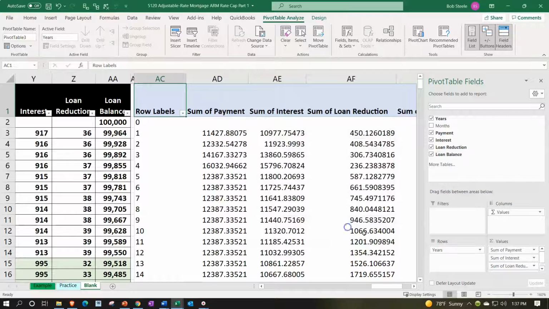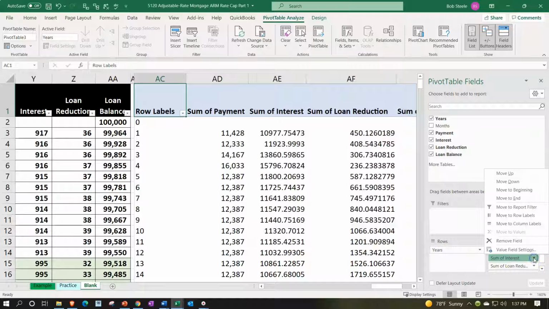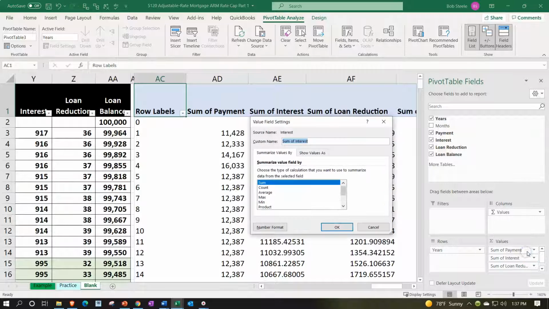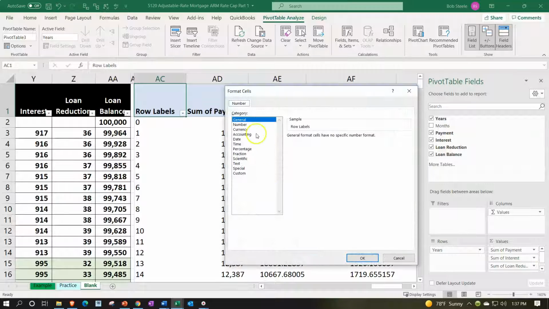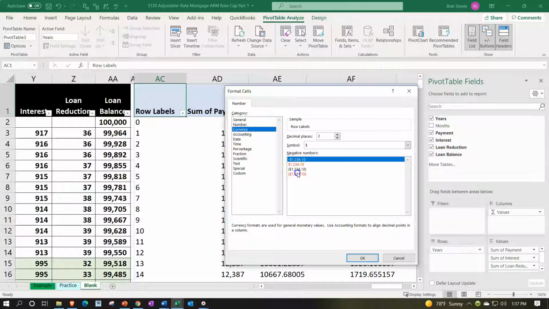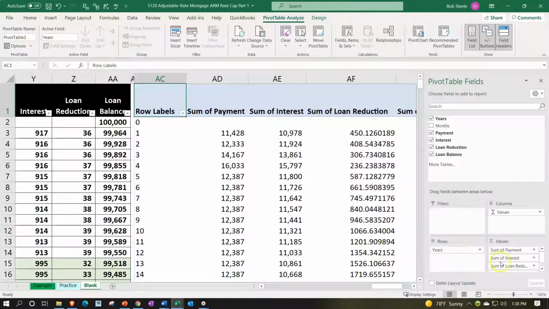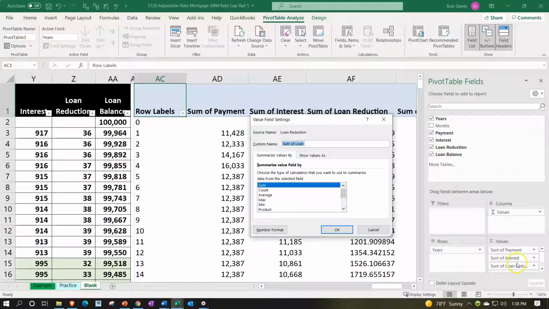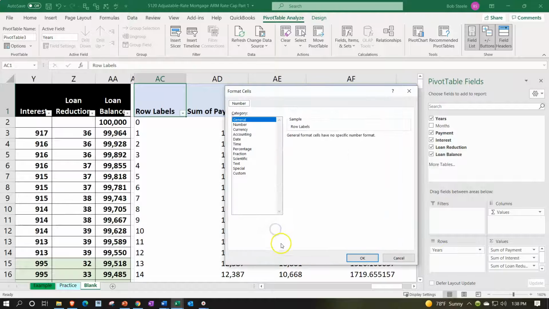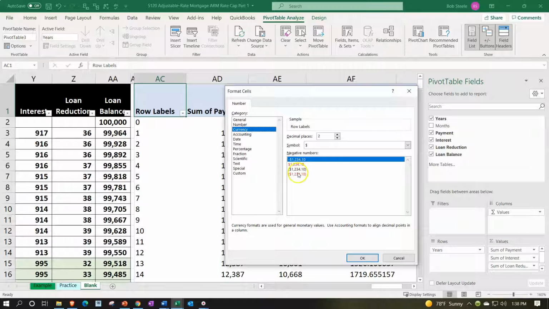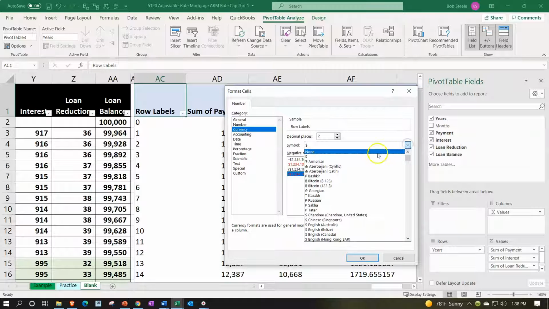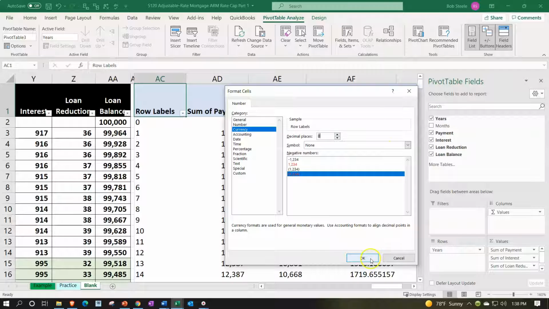Okay. Do it again for the second one. Value Field Settings, number format, currency, bracketed, no $, no decimals. Okay. Let's do it again for the third one down. Value Field Settings, number format it. Currency, brackets, no $, no decimals.